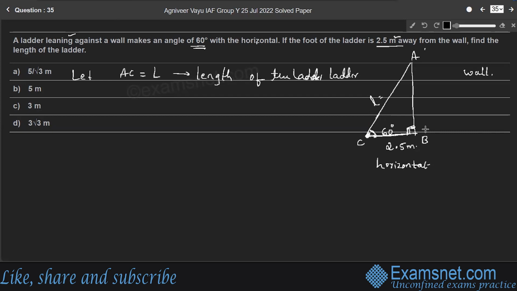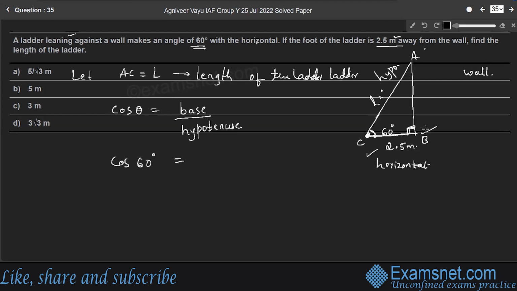Therefore, we need to use a trigonometric function which relates the base of the triangle and the hypotenuse. Here the ladder is nothing but the hypotenuse of the triangle ABC, right? So which trigonometric function can be used here? The cos function, right? Cos theta always relates the base of a triangle and the hypotenuse, because cos theta is equal to base by hypotenuse. Here theta is the angle made by the ladder with the horizontal, which is 60 degrees. Therefore it is cos 60.